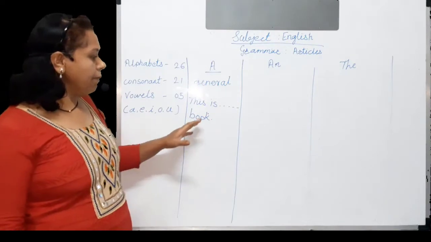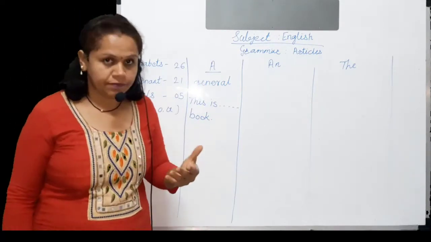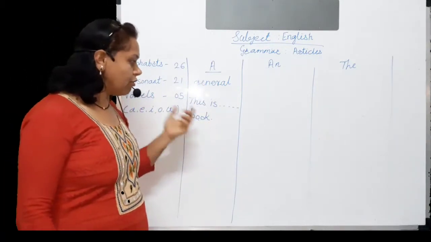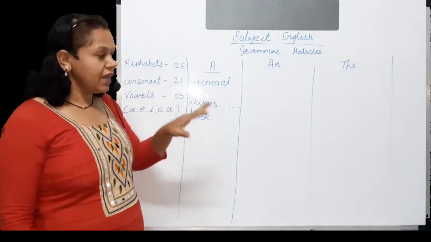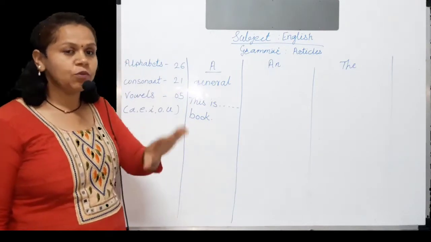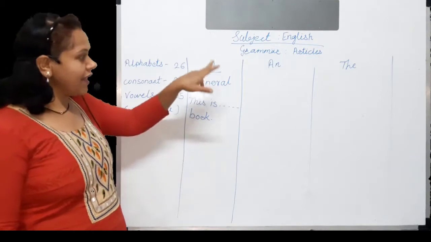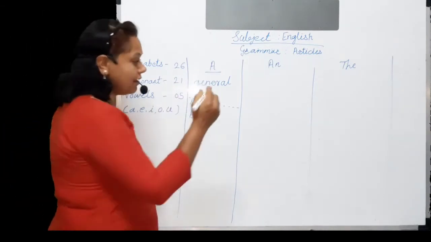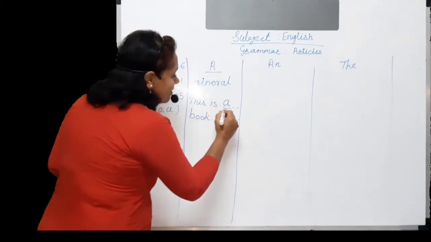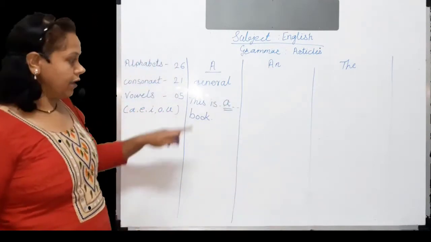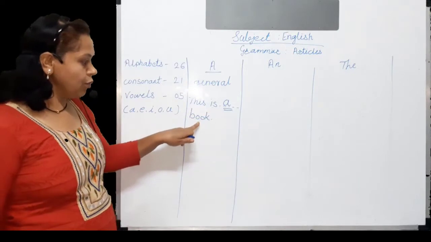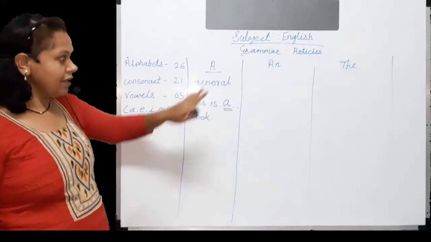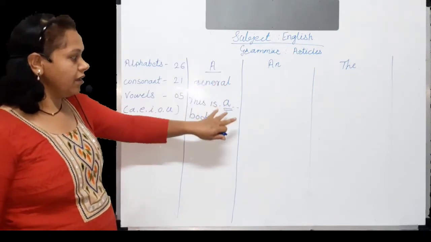Now I am mentioning a book, and that book is general. It means the name of any book is not mentioned here. That's why this book is general. So we will place article a here. This is a book and that book is general. That's why we are using article a.